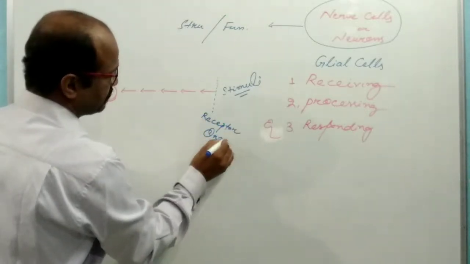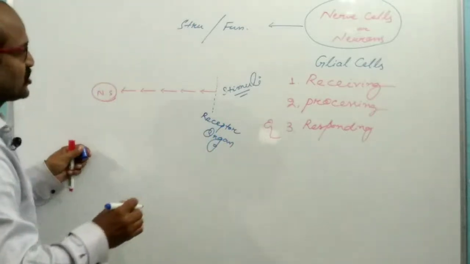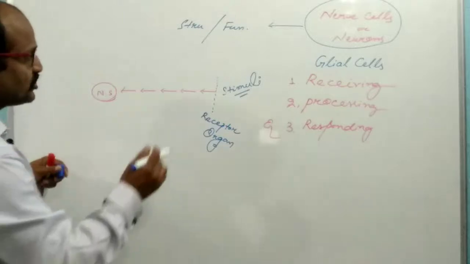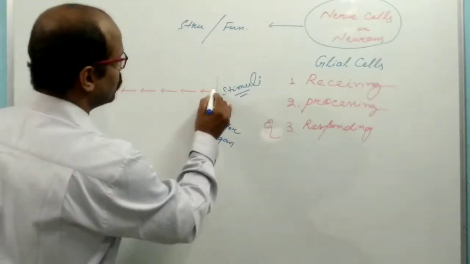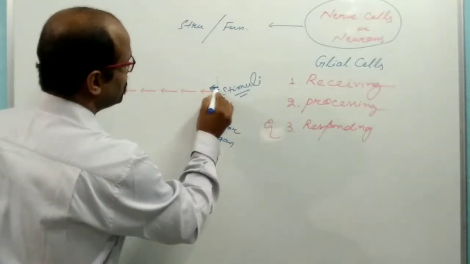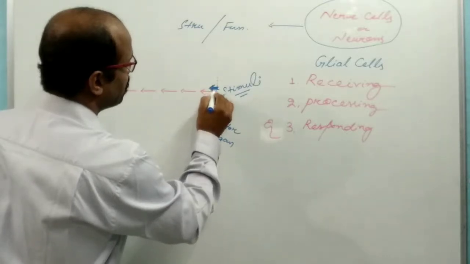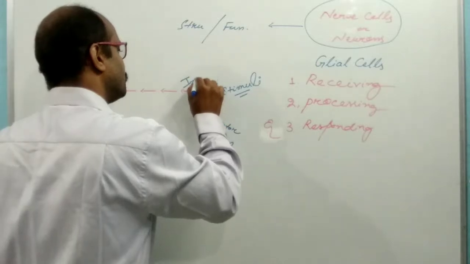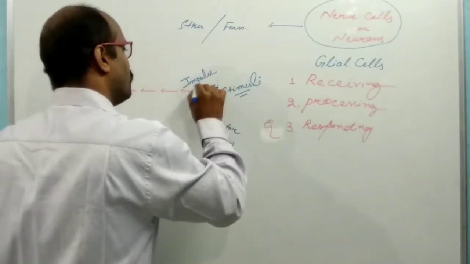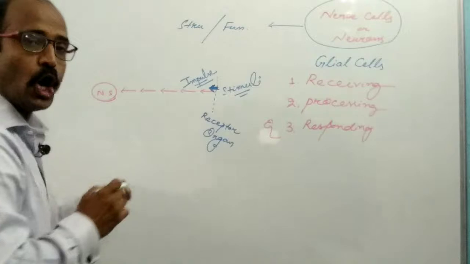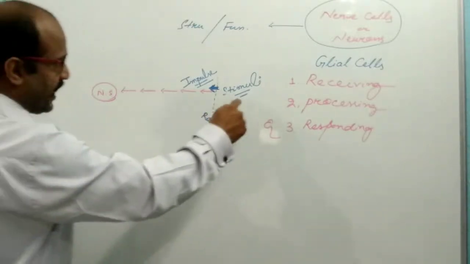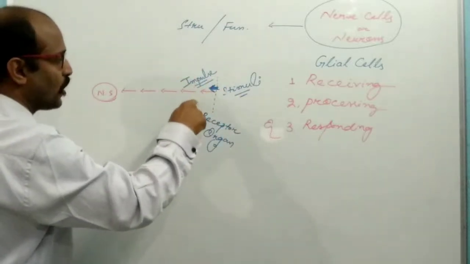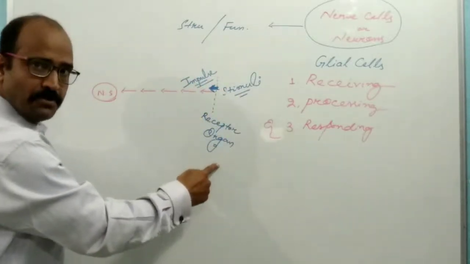The external changes are detected by the receptor organ, and such stimuli are converted into impulses, known as nerve impulses.